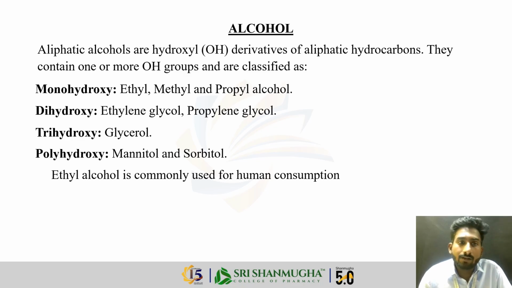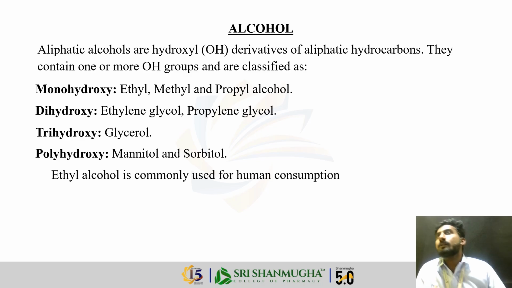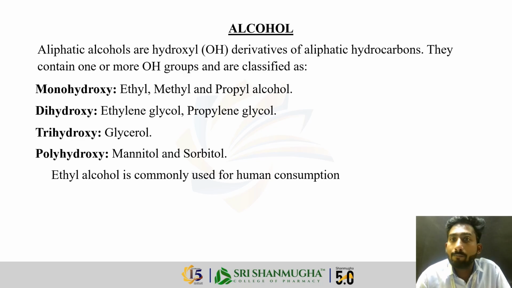Drug examples for that classification: ethyl alcohol, methyl alcohol and propyl alcohol. The second category is dihydroxy. Dihydroxy means two hydroxyl groups are present in that particular alcohol. Drug examples for that are ethylene glycol and propylene glycol. And the third category is trihydroxy. Trihydroxy means three hydroxy groups are present in that particular aliphatic hydrocarbon. A drug example for that is glycerol.